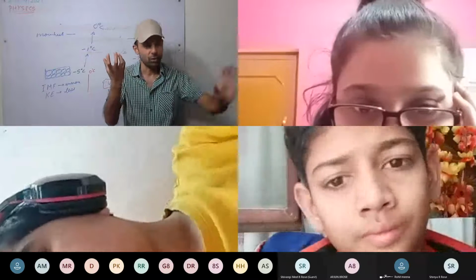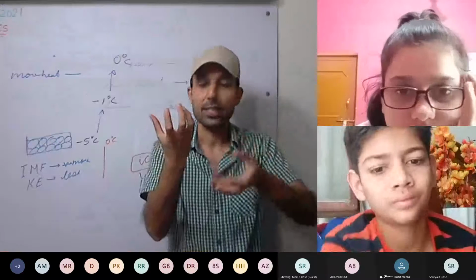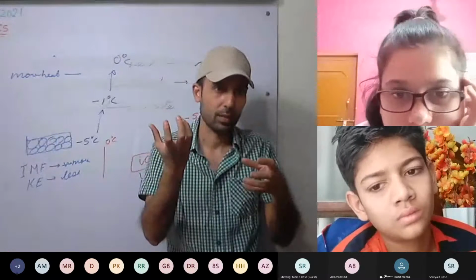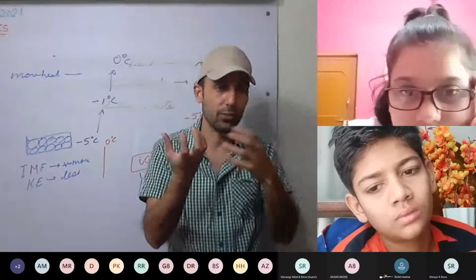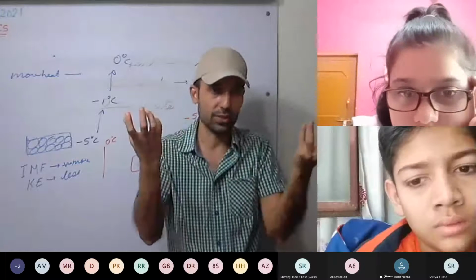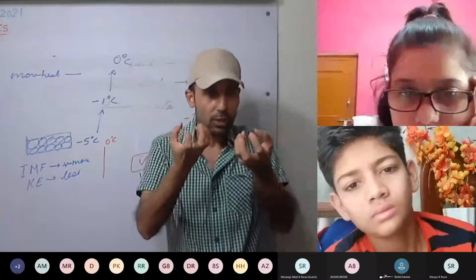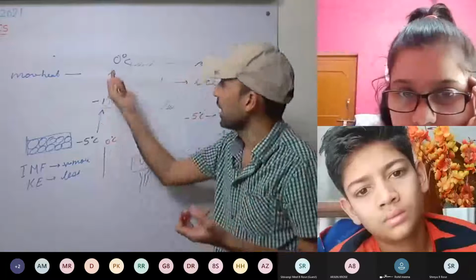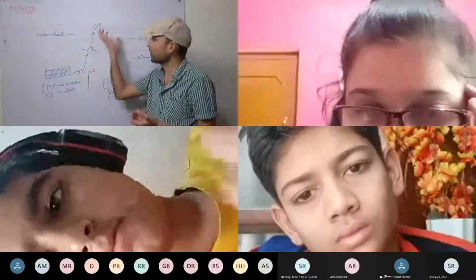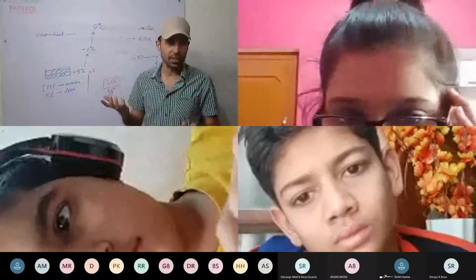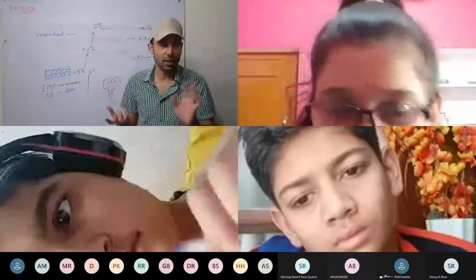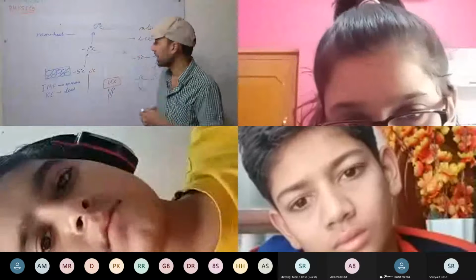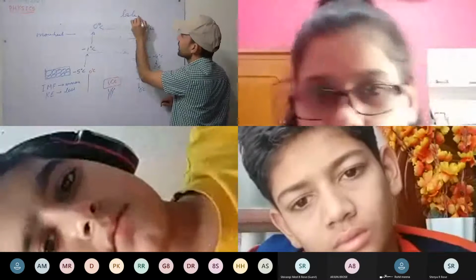What is happening? Whatever energy we are supplying is going to overcome the intermolecular forces. That is going to break away the bonds, so that these molecules can start to move as well. So at 0 degrees Celsius, whatever heat we have supplied, the kinetic energy has not changed, so the temperature hasn't changed. That amount of heat will be called latent heat.